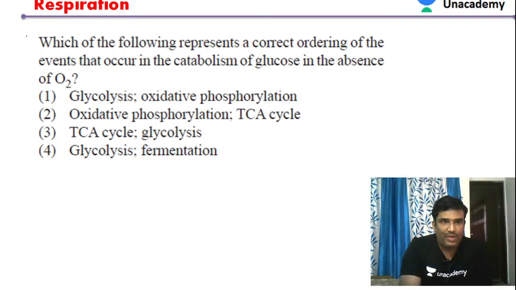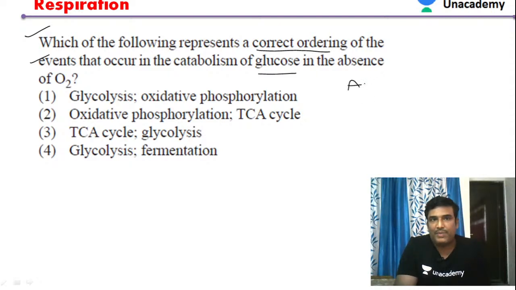Next question. Which of the following represents the correct ordering of the events that occur in the catabolism of glucose? So which is the correct order in the catabolism of glucose in the absence of oxygen? In the absence of oxygen, there are only 2 steps. In the absence of oxygen, respiration takes place. Such respiration is called anaerobic respiration, and it involves 2 major steps.